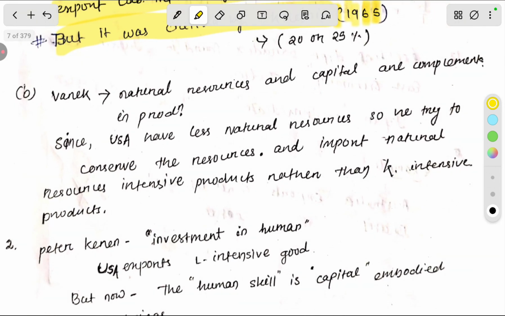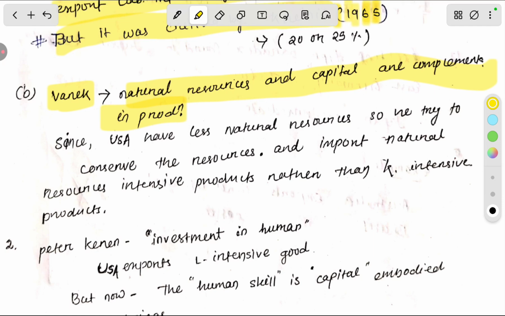Then a new economist, Vanek, came. He said that natural resources and capital are complements in production. Natural resources, you know, coal, petroleum, and capital, machines. If we don't use capital, or machines, manufacturing items, then we cannot use other resources. If we do not use natural resources, then we cannot use capital, because there is no output. So both are complementing each other.